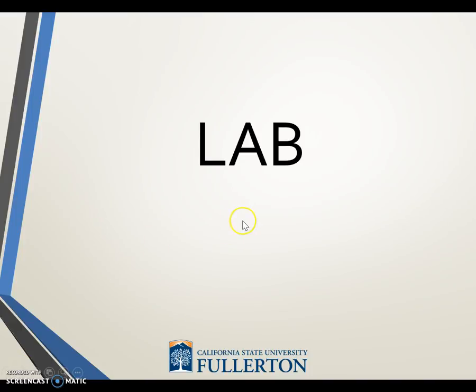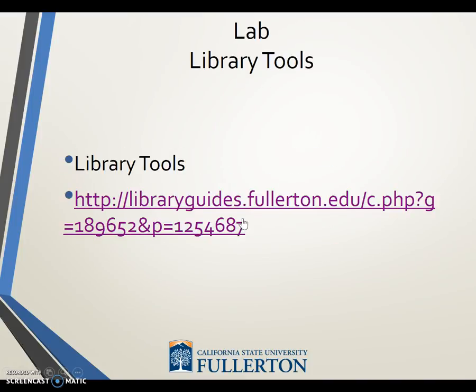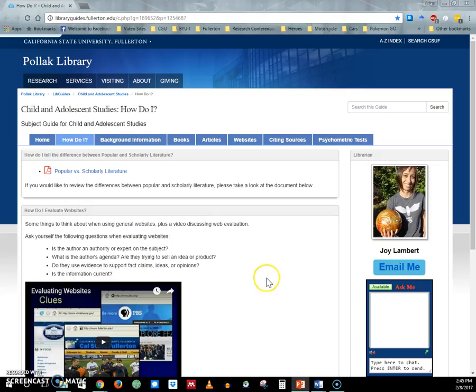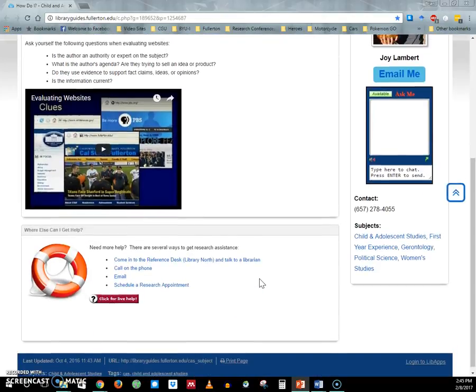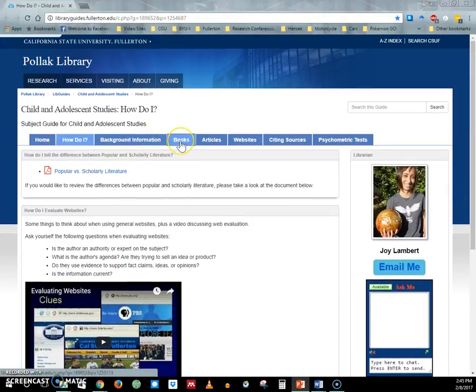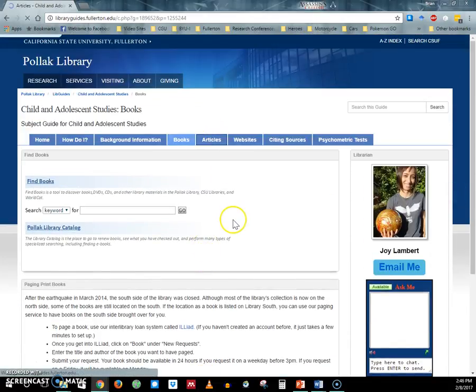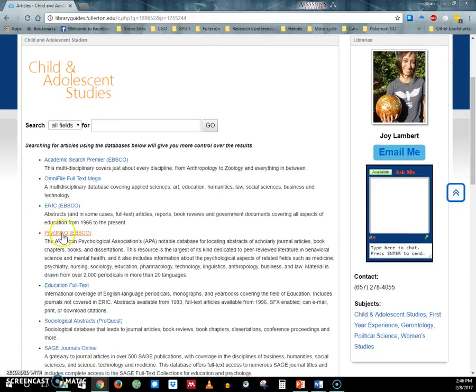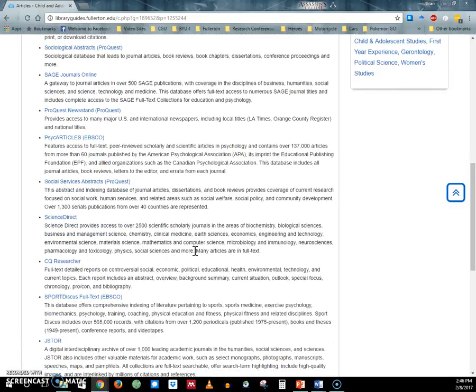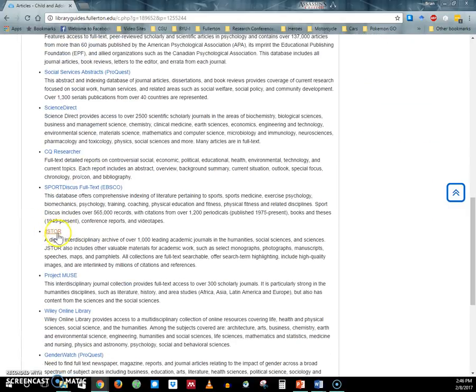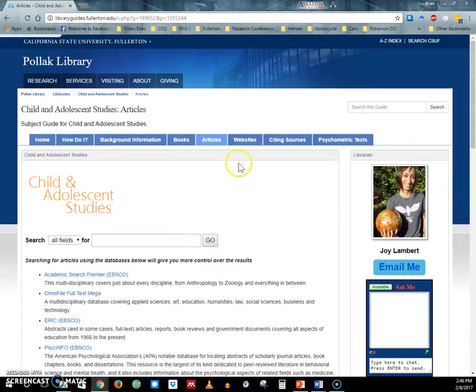So to begin with, before we jump into that lab assignment, I want to show you some library tools. So there is a nice library website. Here's that link. So here is a library resource for the CAS department. So it has a bunch of different nice things. So it has books that are relevant to a lot of your majors and interests. It has articles, databases. So here you've got a link to PsycInfo and ERIC right here. I believe they've got Google Scholar on here. There's JSTOR, I talked about that. That has older psychology research.